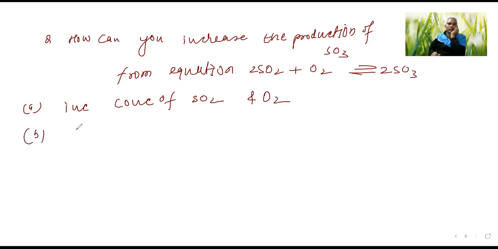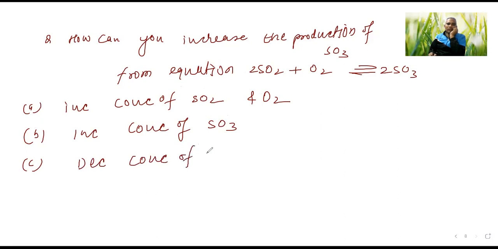Option B, increase the concentration of SO3. Option C, decrease the concentration of SO3. And option D, A and C, both.